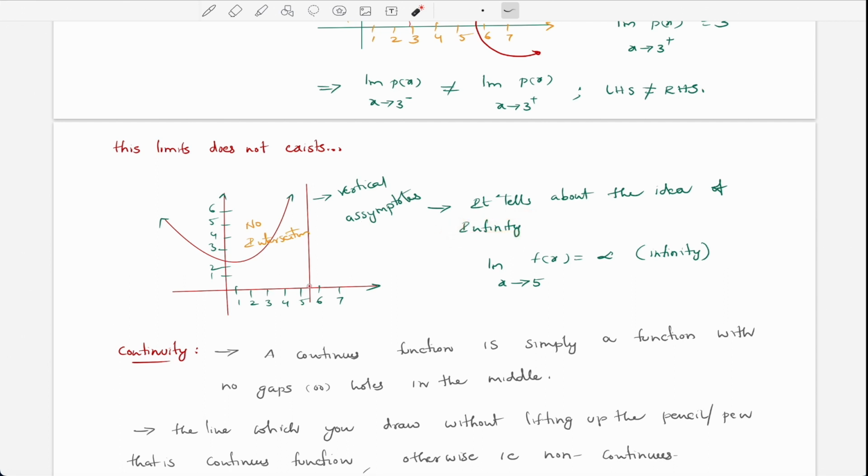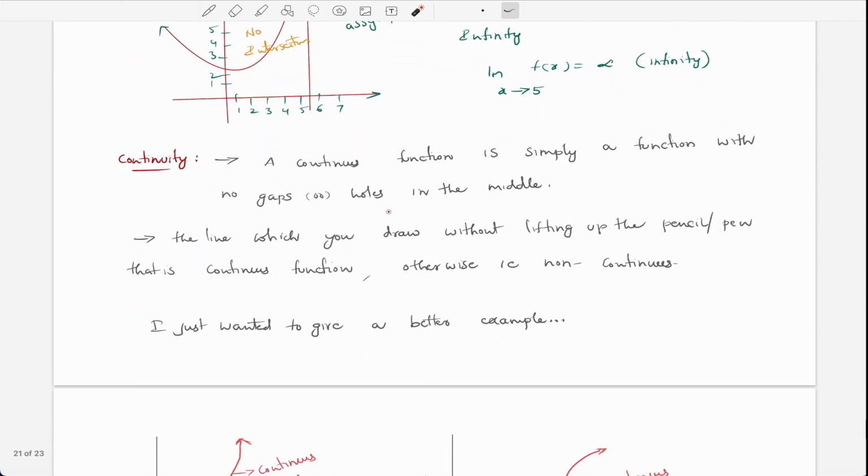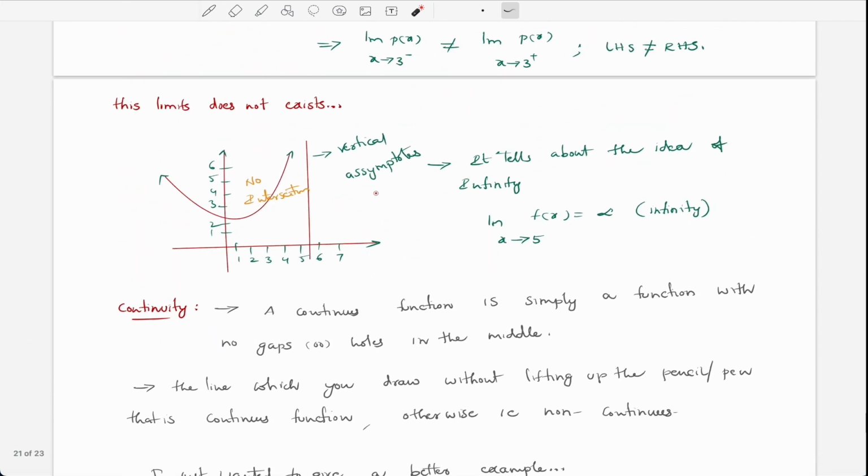Maybe the value may be like 1, 2, 3, 4, 5, 6, 7, it may be like 10, 100, 1 lakh also. So it is infinity, right? Infinity means that there is no limit, the limit does not exist here. I hope you're getting it, why there is no limit if we draw the line here.